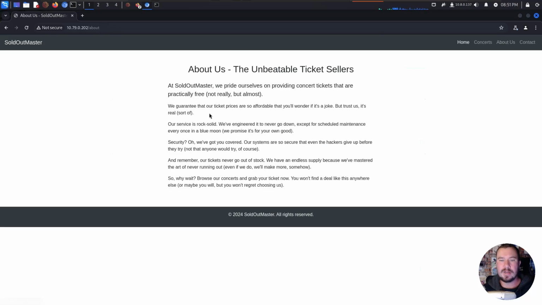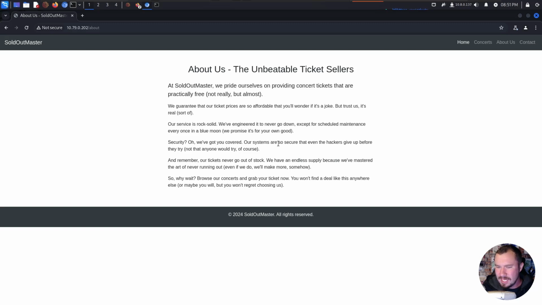If we go over to the About Us page, we have About Us, the unbeatable ticket sellers. At Soldmaster, we pride ourselves on providing concert tickets that are practically free. Not really, but almost. We guarantee that our ticket prices are so affordable that you'll wonder if it's a joke, but trust us, it's real. Sort of. Our service is rock solid. We've engineered it to never go down except for scheduled maintenance every once in a blue moon. Security, oh, we got you covered.